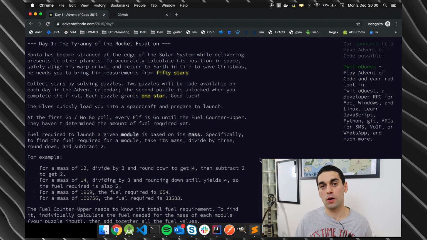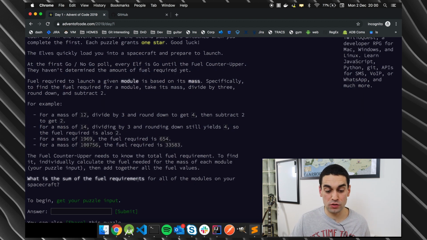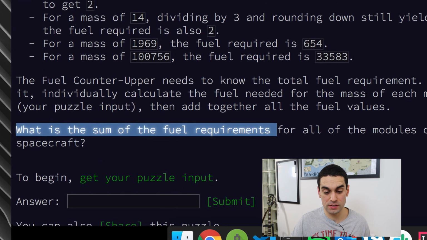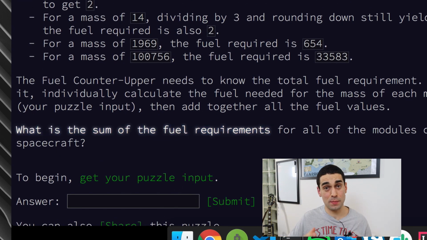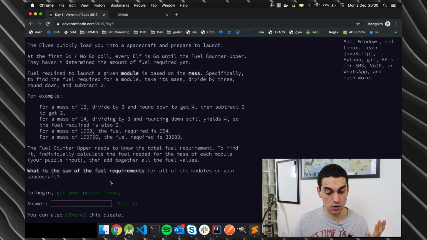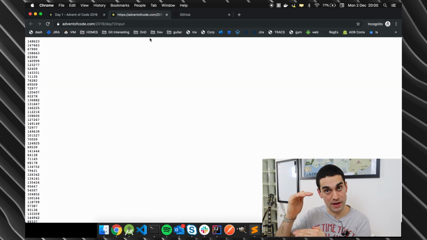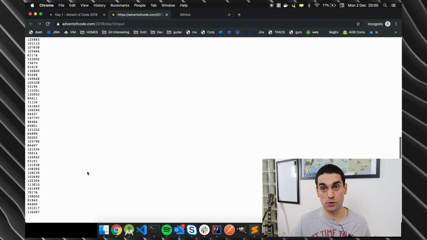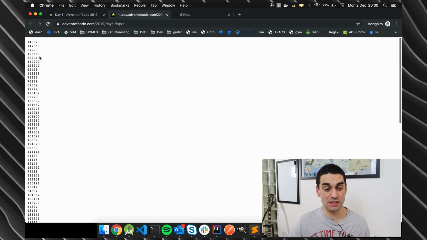In day 1's scenario, we're trying to just get Santa off of this rogue planet. We need to figure out the sum of the fuel requirements to launch his spaceship and all of the modules that he's taking with him. We have been given a comprehensive list, in the form of my big data file, of the masses of all of the modules that Santa's taking with him. So these are the masses of all of the modules in this file.